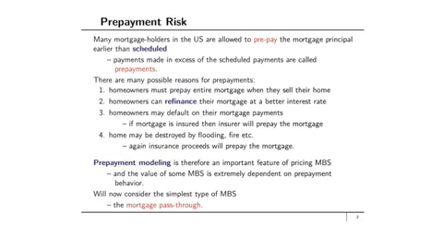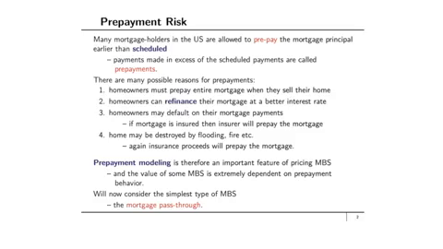Many mortgage holders in the US are allowed to prepay the mortgage principal earlier than scheduled. Payments made in excess of the scheduled payments are called prepayments. Now, there are many possible reasons for prepayments. Number one, homeowners must prepay the entire mortgage when they sell their home. And there are many reasons why somebody might need to sell their home. Maybe they're moving for a new job, maybe they're getting divorced, and so on.